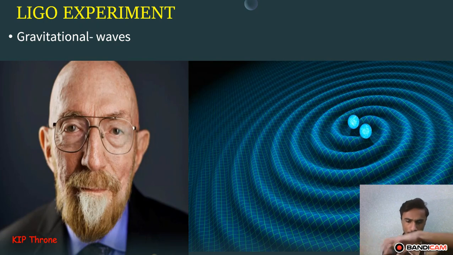When these black holes spin, their gravitational field makes them collide with one another, and they become one black hole, and then they produce beautiful patterns, which are known as gravitational waves. LIGO detected those gravitational waves and concluded that black holes are real. Kip Thorne also got the Nobel Prize in 2017 for this discovery. It opened new windows for the field of black holes, especially for understanding the nature of black holes.